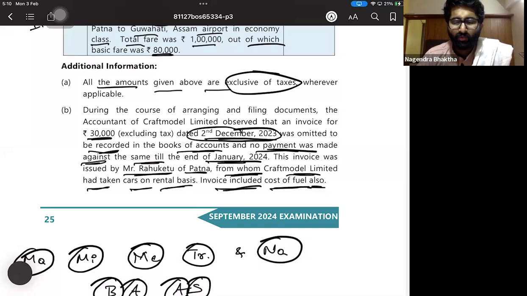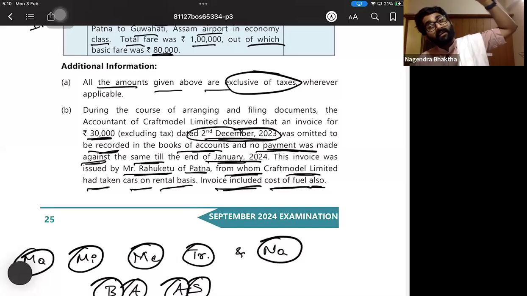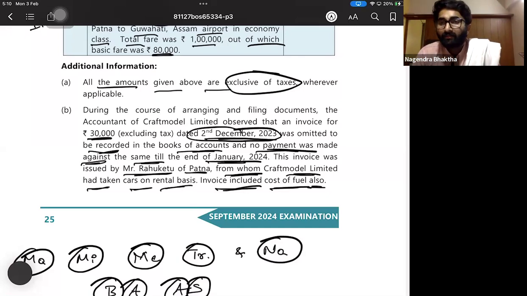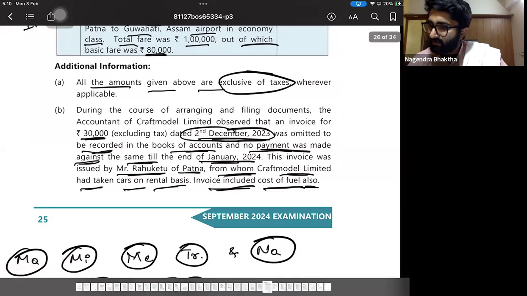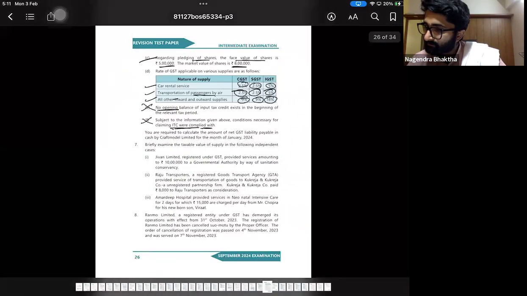I don't think any treatment is required, because in December, when he had given the car on rent, that person would have already put it in GSTR 1, and that would have already reflected in my 2B in December. Therefore, December, I have already cleared. Right now, this is January. In January, I'm just paying that amount to that person. So I don't think any treatment is required for this. So we are actually done with ITC related things.